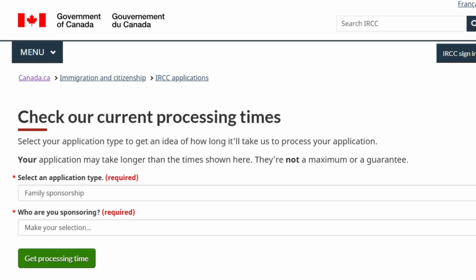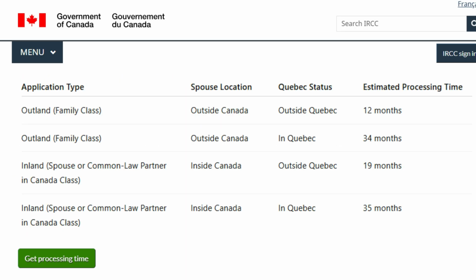Let's move on to processing times. As of December 9, 2025, spousal sponsorship processing times depend on where your spouse is living and whether you are applying in Quebec or outside Quebec. Outland applications take about 12 months outside Quebec and around 34 months in Quebec. Inland applications take about 19 months outside Quebec and around 35 months in Quebec. These are estimates and may vary by case.